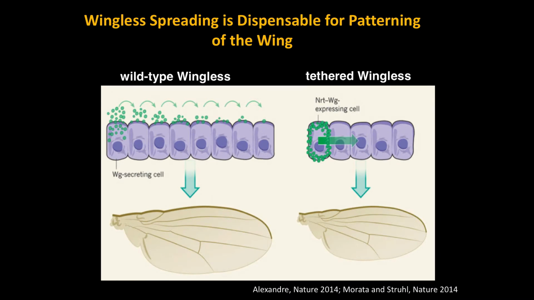But they got a really big surprise, which is that the tethered wingless was compatible with normal patterning of the wing. Okay, so all wingless patterning looked nearly normal. The size of the wing was reduced. So they said it was about 12% less than wild type, and the development of the wing was delayed. But the surprise was the patterning looked okay.